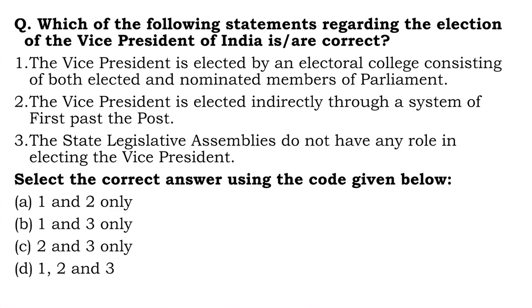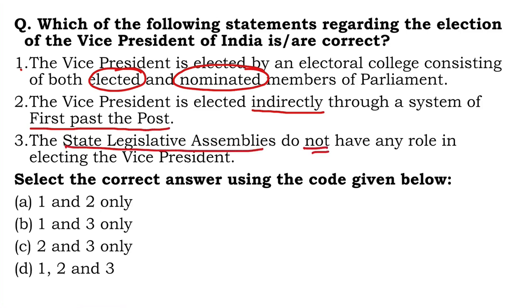First question: which of the following statements regarding the election of the VP of India is or are correct? The Vice President is elected by an electoral college consisting of both elected as well as nominated members of the Parliament. Second, the VP is elected indirectly through a system of first past the post. And the third one, the state legislative assemblies do not have any role in electing the vice president.